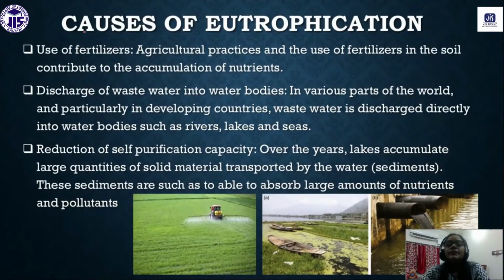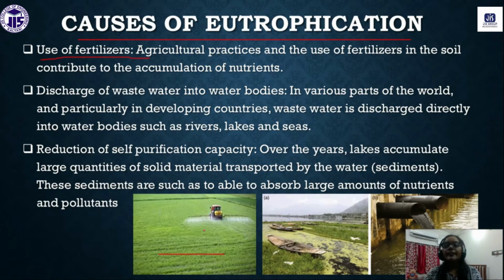These are some of the causes of eutrophication. First is the use of fertilizers. Farmers are using fertilizers in excessive amounts because they don't know how much they have to use for the crops.